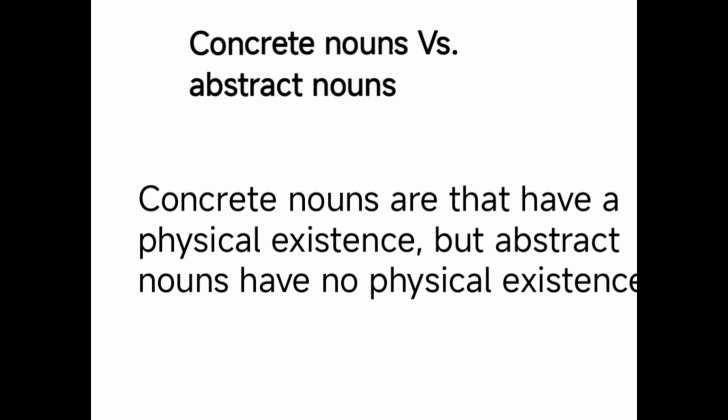The next part of our discussion is concrete noun and abstract noun. These are also kinds of noun. What is the difference between concrete noun and abstract noun? Concrete nouns are nouns that have a physical existence, but abstract nouns are nouns that have no physical existence. For example, beauty, happiness, intelligence.